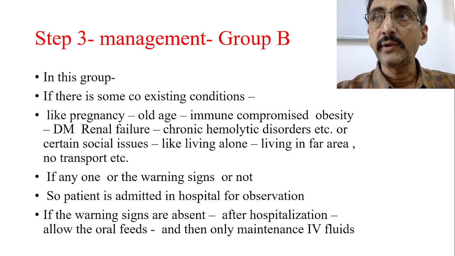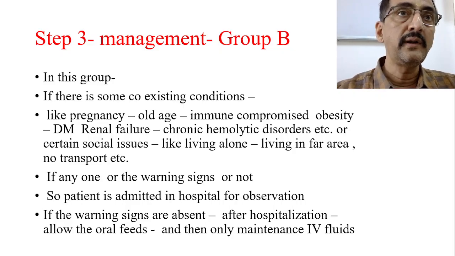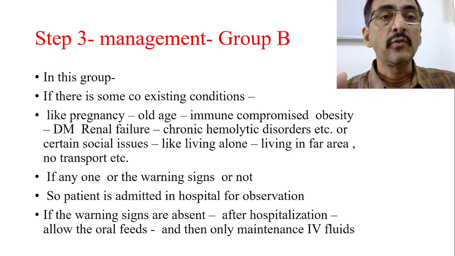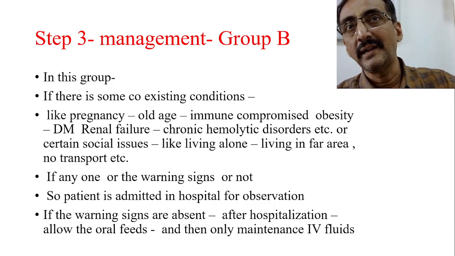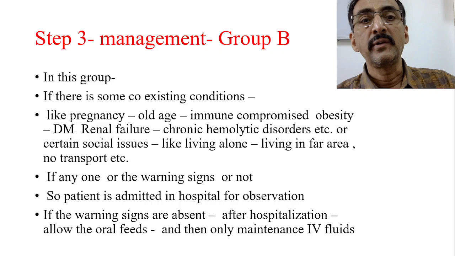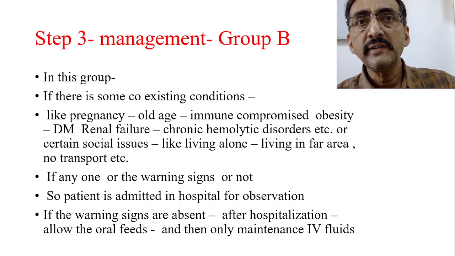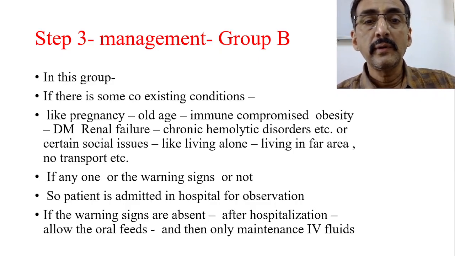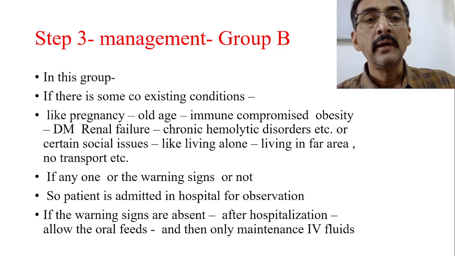Now come to group B. Group B is moderate. That means in group B, one is with comorbidities and another is with warning signs. In this group, suppose the patient is pregnant, or old aged, immunocompromised, with diabetes mellitus, or with renal failure. These are all high risk. In these patients, dengue fever may be very dangerous. Suppose they are living in a remote area, living alone in a far area, and there is no transport system.